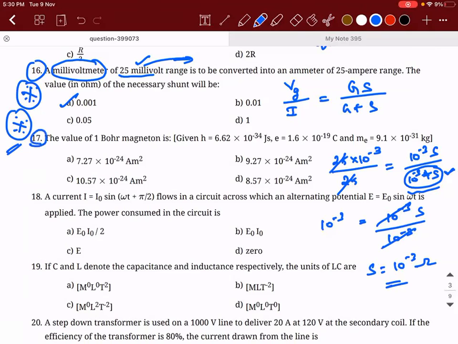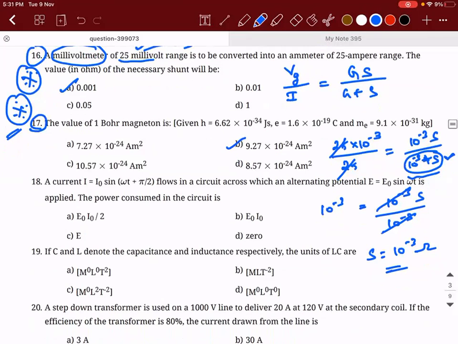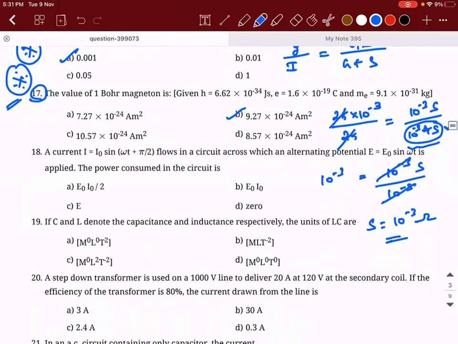So next one, we need not even solve the 17th one. What is the answer? B, sir. That's it. 9.27 into 10 power minus 24 ampere meters. 18th. A current of I is equal to I naught sine of omega t plus pi by 2 flows in a circuit across which an alternating potential of E is equal to E naught sine of omega t is applied. The power consumed in the circuit is how much?